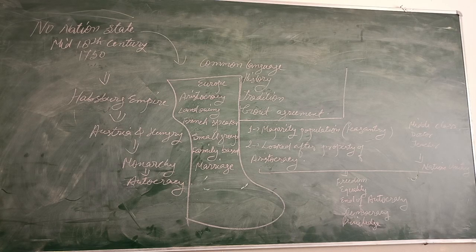Now, the second point is what did liberal nationalism stand for? What is the meaning of liberal nationalism? Liberal nationalism means that the government should be liberal for the welfare of the people, for the progress of the people. We can take some lines from this paragraph in the chapter.